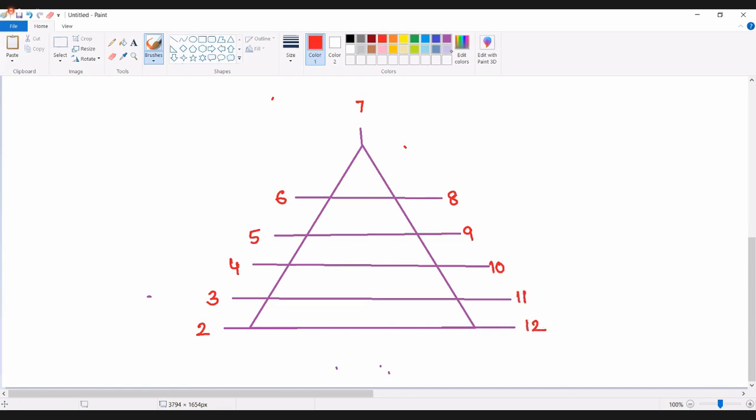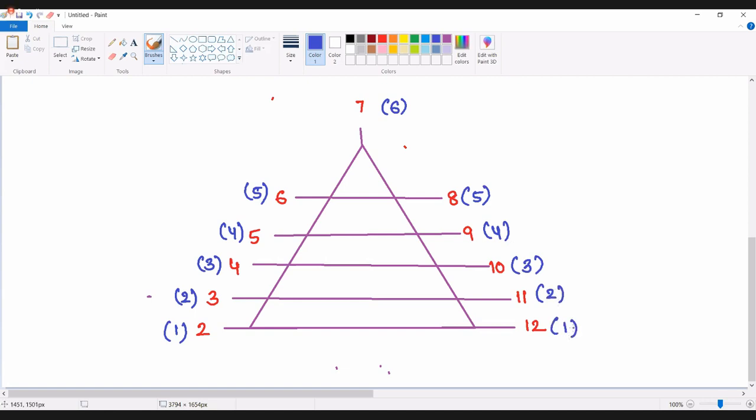What is the number of possibilities of getting each of these? 2 you will get in one way, 3 in two ways, 4 in three ways, 5 in four ways, 6 in five ways, 7 in six ways, 8 in five ways, 9 in four ways, 10 in three ways, 11 in two ways, and 12 in one way. These are the number of ways of getting each sum.